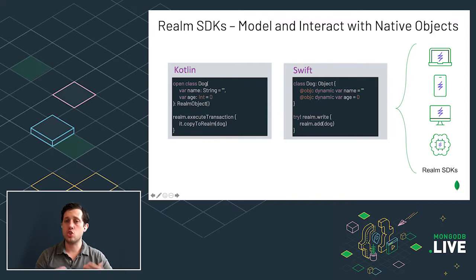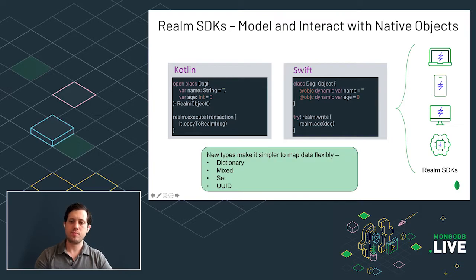With Realm, you can store that in a realm, a collection of native objects, and you also have the ability to manipulate it, work with that object within a transaction. In addition to that, we also have query capabilities built in that allow you to filter or view a subset of objects based on certain criteria.